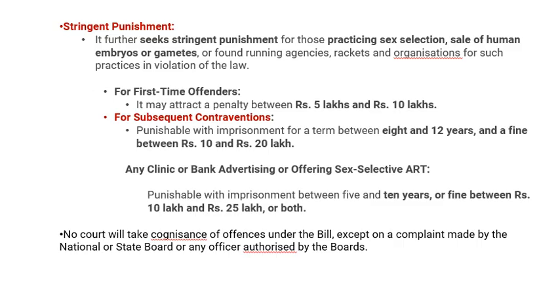Now, what are the punishments for offenders? For the offenders who are carrying out illegal human trafficking, and for the agencies doing sale of children, or sex selection and sale of human embryos or gametes, there is a penalty of 5 to 10 lakhs for the first time. If this continues many times, the person is punishable with 8 to 12 years of imprisonment and also a fine of 10 to 20 lakhs.